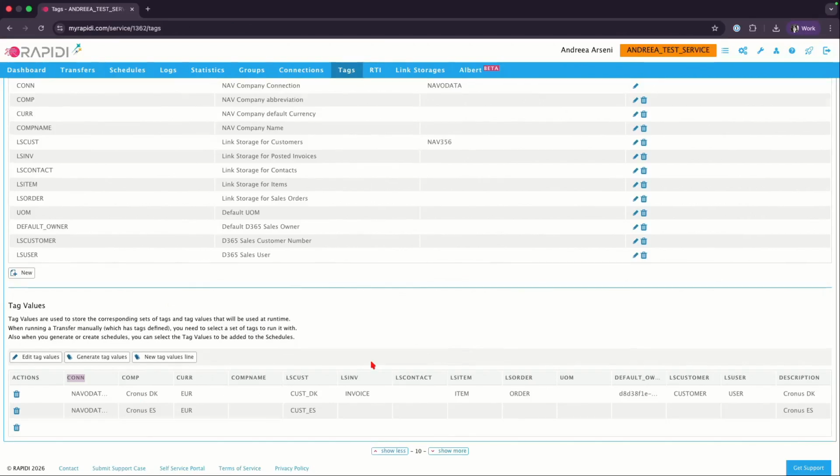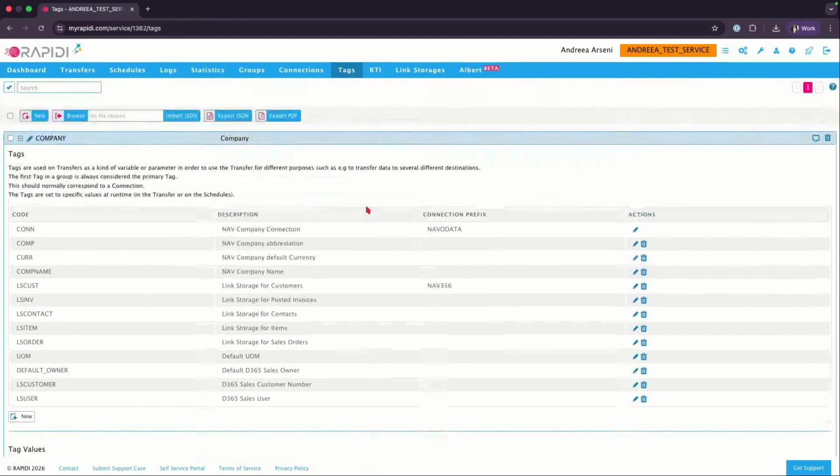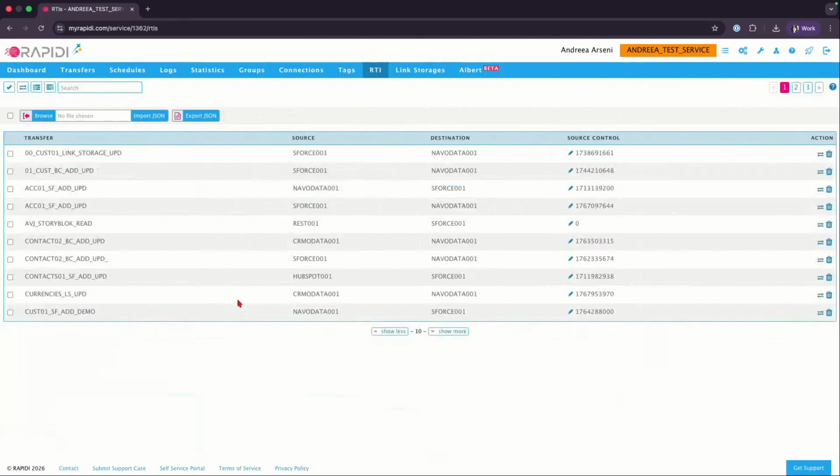This is something that is being used quite a lot on transfers, and it allows you to send data from Salesforce to multiple legal entities at once. So that would be for the tags. And then we have RTI.